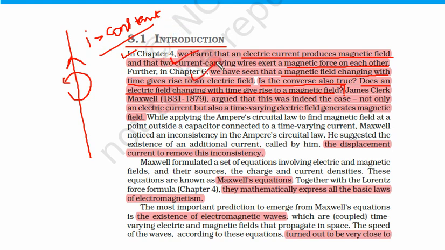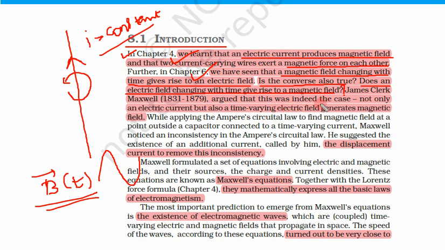In chapter 6, we learned that if we change the magnetic field with time, so B is now a function of time, changing either sinusoidally or in some other way, this gives rise to an electric field.